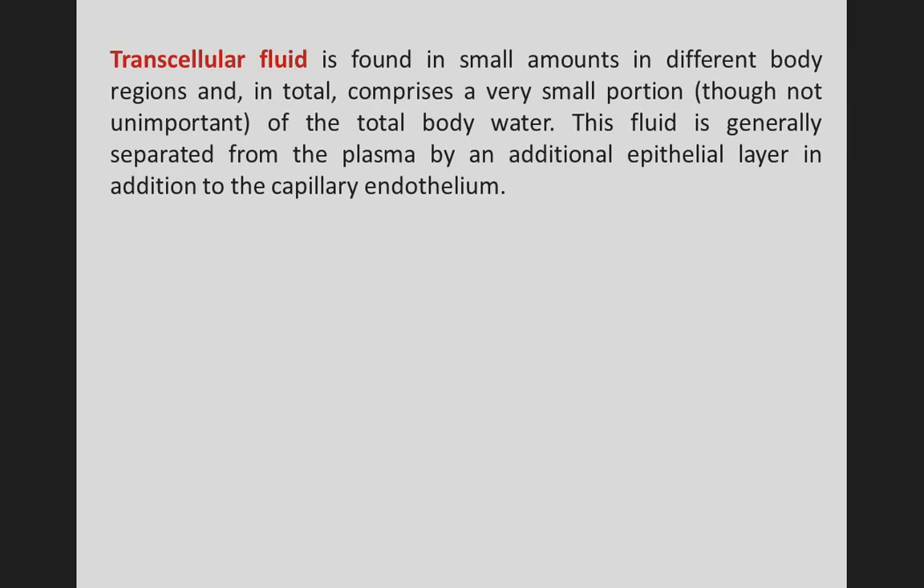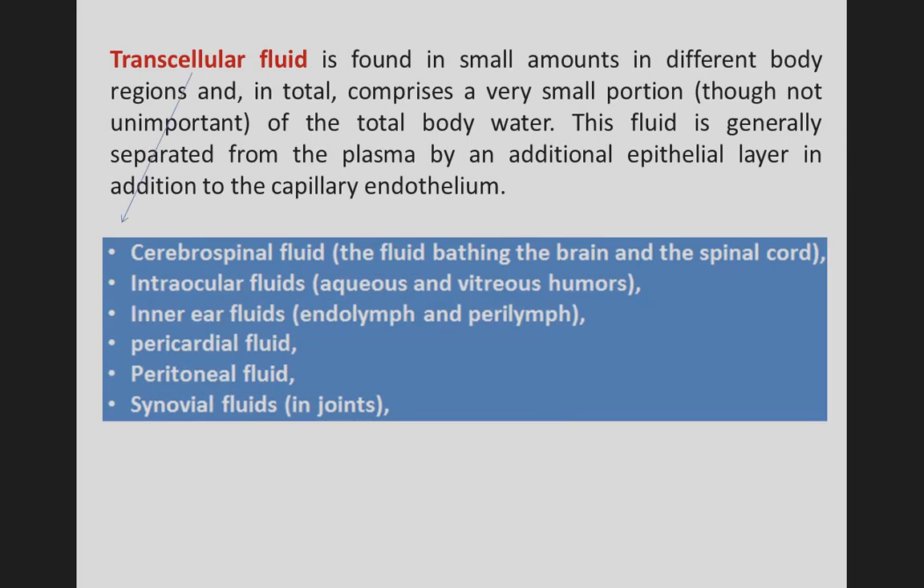The next important one is transcellular fluid. The transcellular fluid is found in small amounts in different body regions. In total, it comprises a very small portion. The fluid is generally separated from the plasma by an additional epithelial layer in addition to the capillary endothelium. These include cerebrospinal fluid, intraocular fluid, inner ear fluid, pericardial fluid, peritoneal fluid, and synovial fluid.